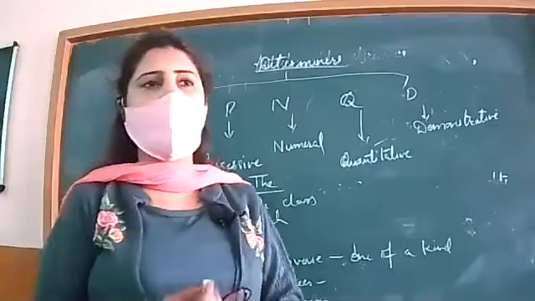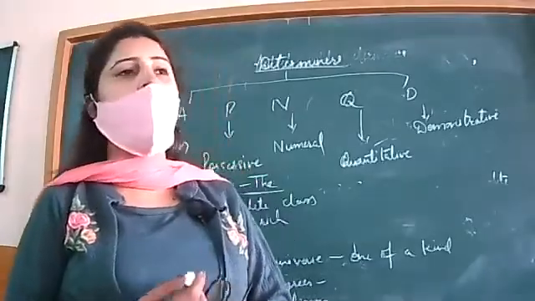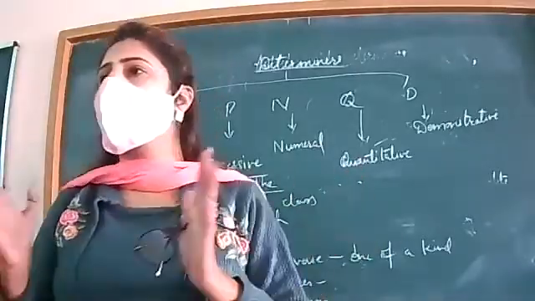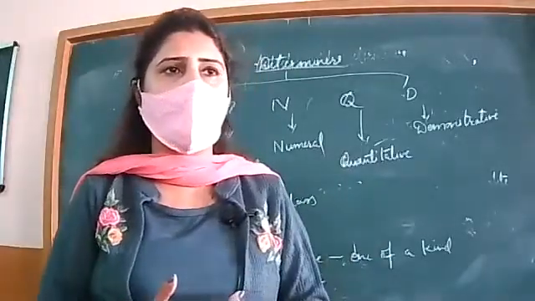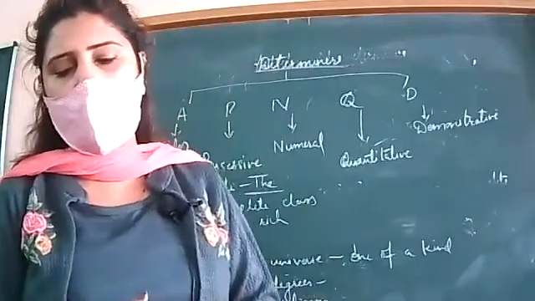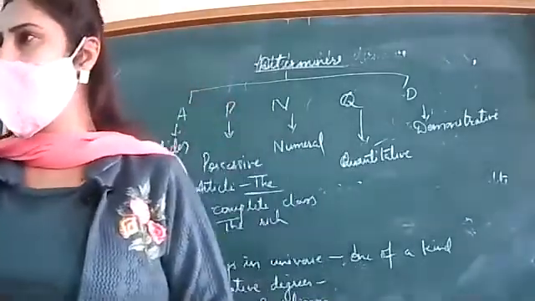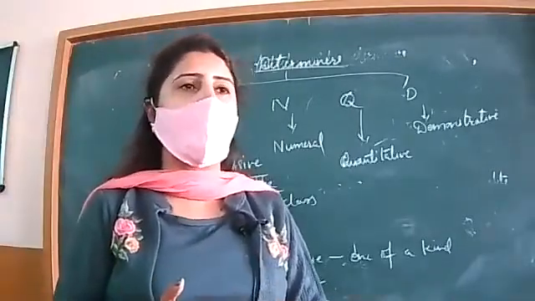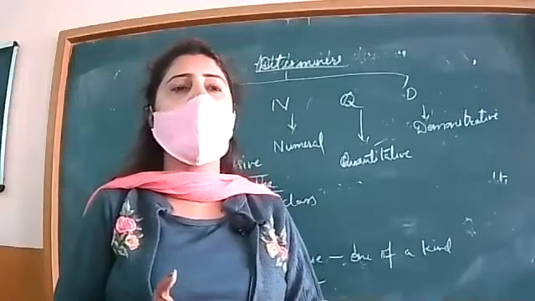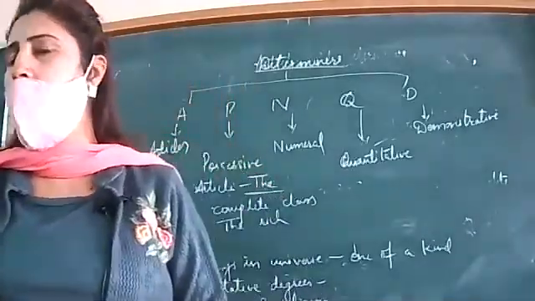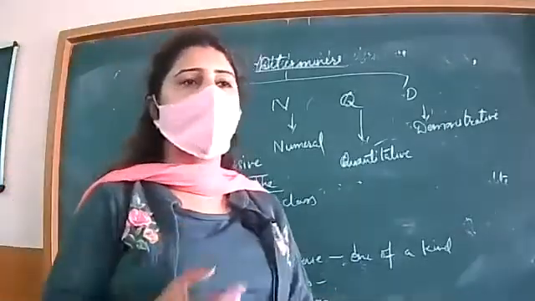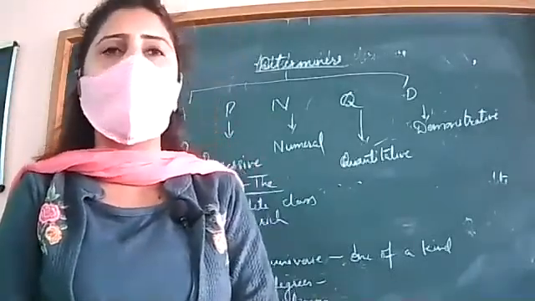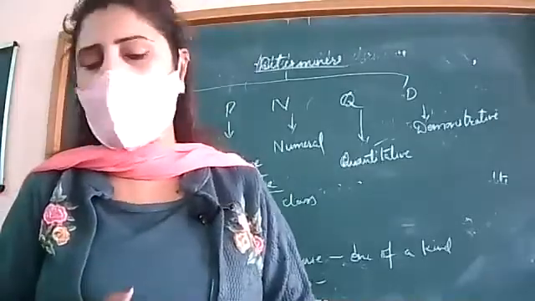Again with the names of countries: the United States, which are plural and formed of different parts, as we talked about yesterday. The United States of America, the United Arab Emirates. With the names of rivers also, the Yamuna, the Ganga, the Brahmaputra. With the names of trains, aeroplanes, ships. Then with the names of islands, the Andamans, the West Indies. Then with mountain ranges too, the Himalayas.